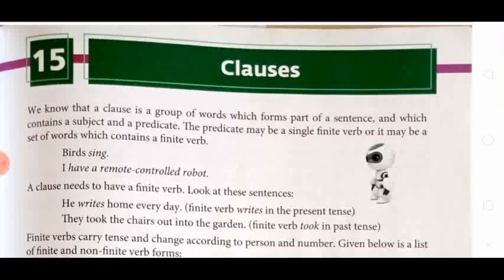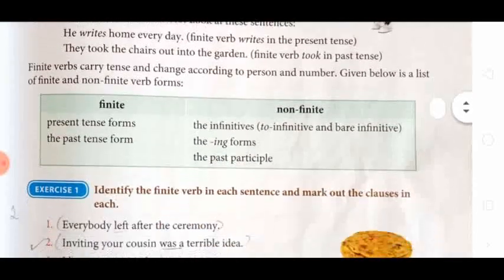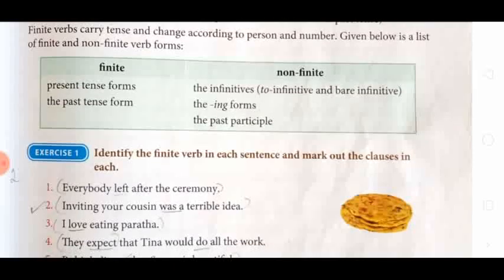Hello dear student, today we are going to see the rest of chapter number 15, clauses. In the previous lesson I have already taught what is meant by clause. A clause is a group of words which contain a subject and a finite verb. In other words, we can say subject and a predicate. Predicate may be a single finite verb or a set of words which contain a finite verb. I have also explained what is meant by finite verb and non-finite verb.